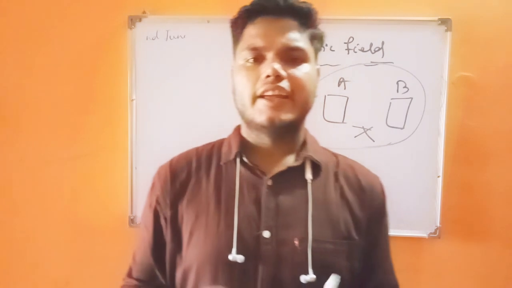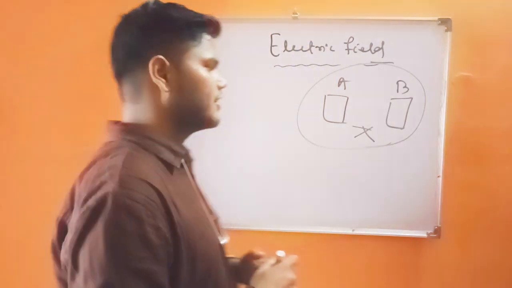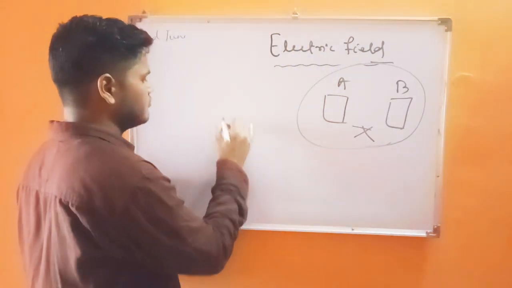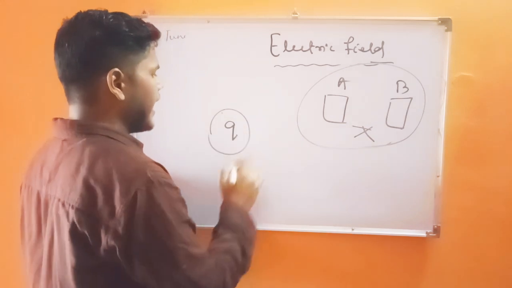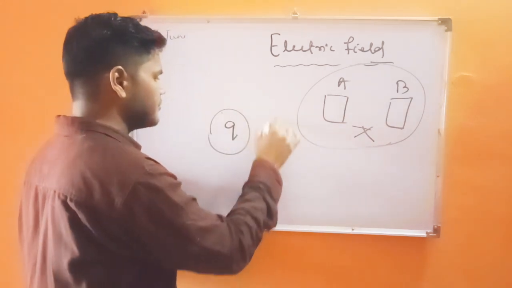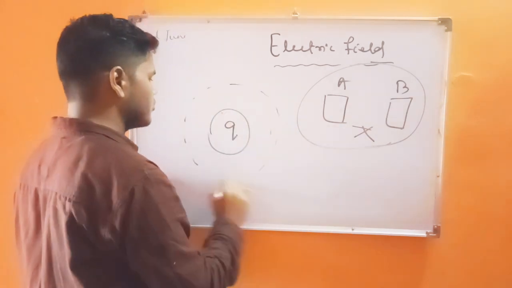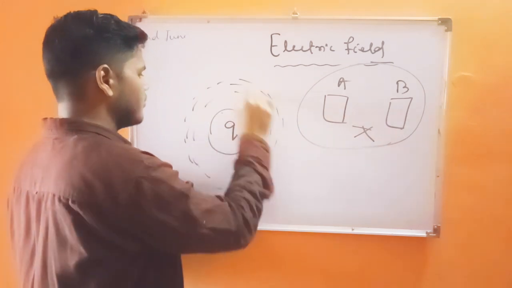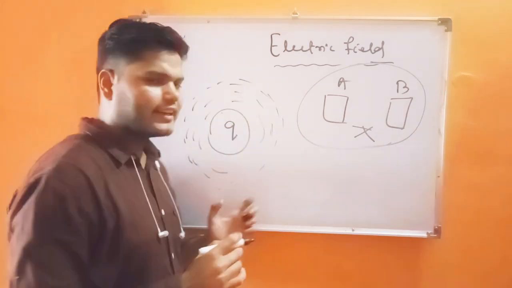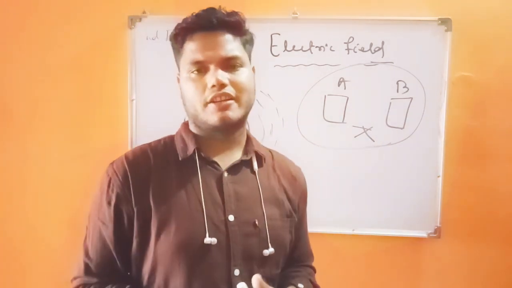That means if a stationary charged body, plus Q, is there, then due to this charge some electrostatic force will be exerted in the surrounding space. That is the electric field of that particular charge.